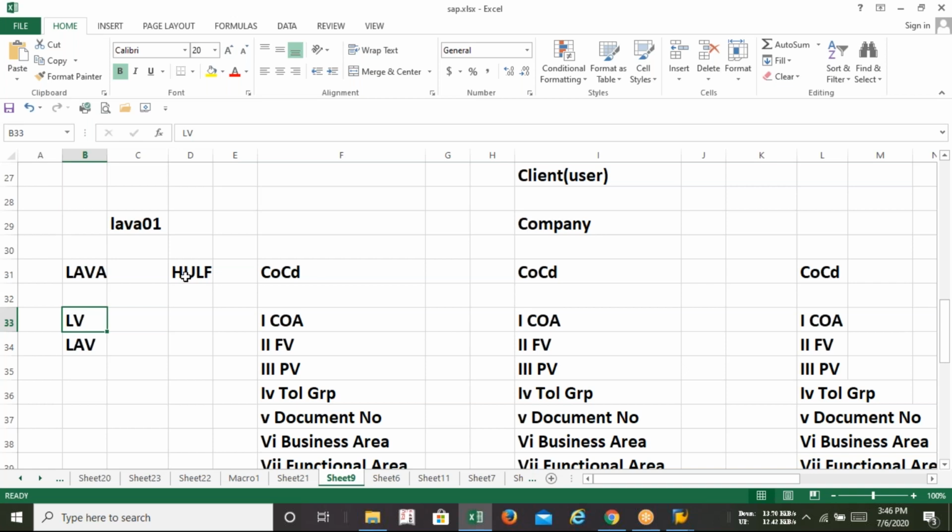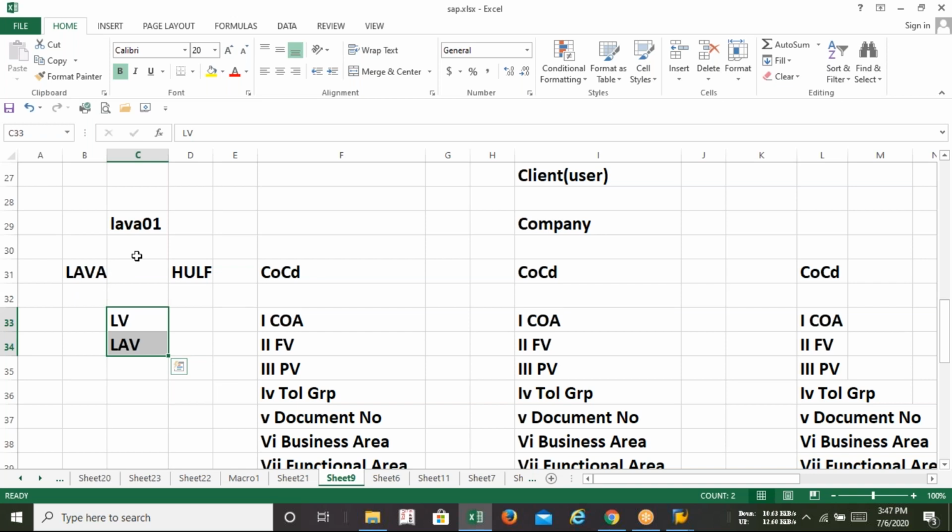Okay. See, guys, I don't say your answer is wrong, but it's partly correct. Remember one thing: if there is no compulsion at all, you can use a single chart of accounts or a single fiscal year variant, and it can be used by multiple companies. I repeat once: if there is no other specific requirement, it totally depends on the user's choice. There is no compulsion at all.